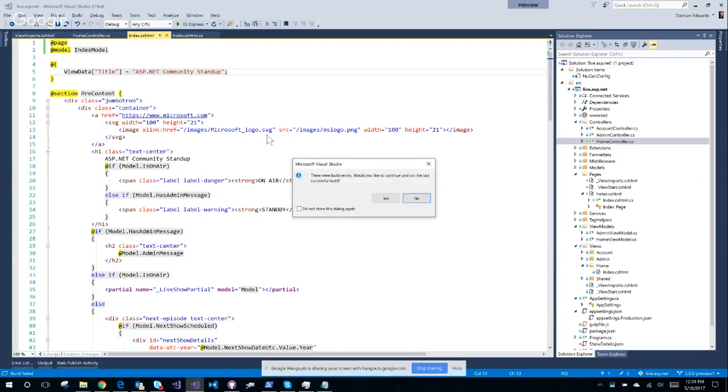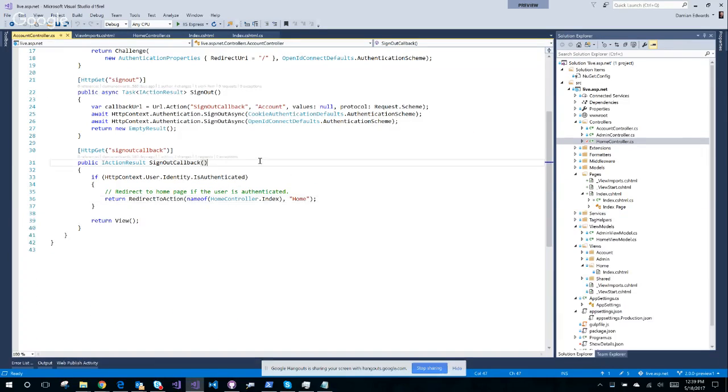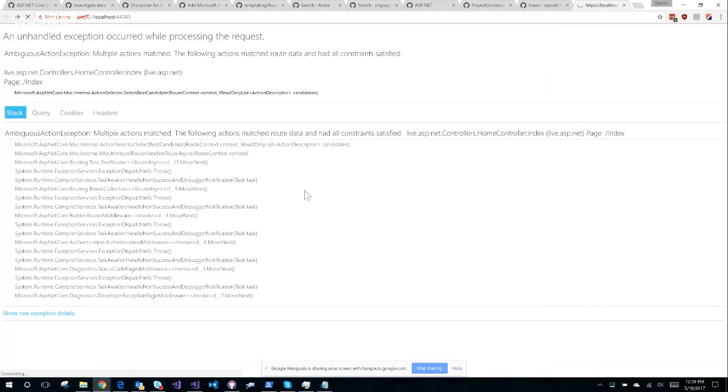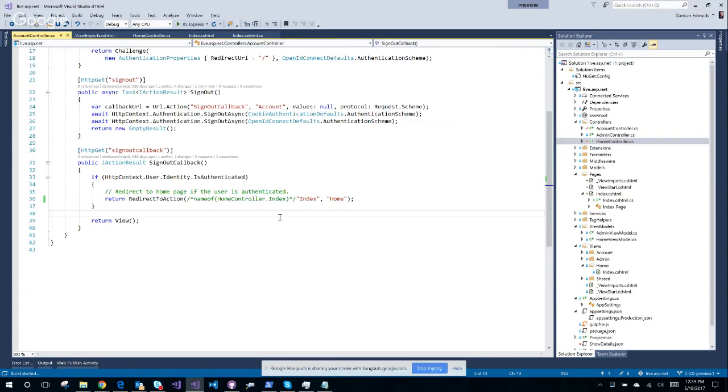Sometimes there are some, oh, I got a build error. That might be why. Ah, okay, so I have a redirect in here. So I'll just, what shall I do? I'll just cheat for the moment. Okay, it won't work obviously, but I don't really care. I'm trying to get the home page to show. Did it build? Build succeeded. Control F5.